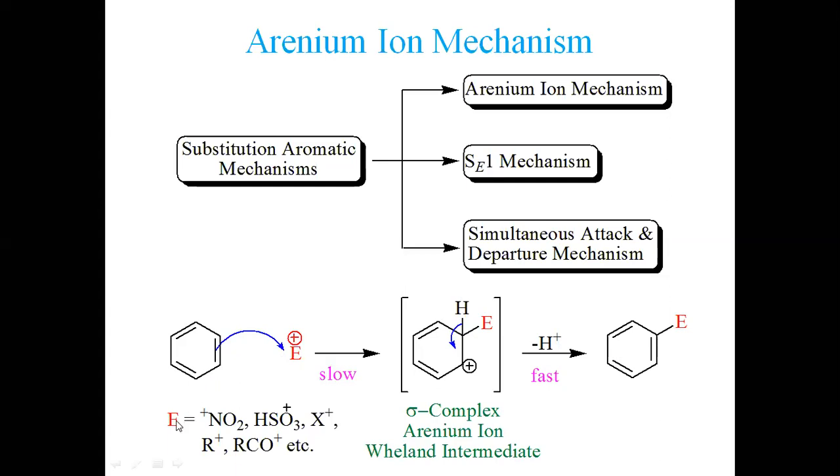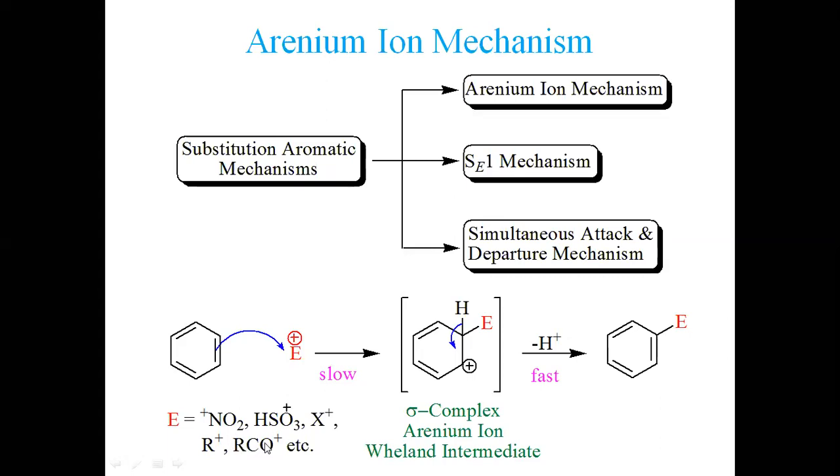Keep in mind that the electrophile here can be NO2 plus, which is called the nitronium ion, and HSO3 plus, which is called the sulfonium ion. It may be X plus, which is called the halonium ion. R plus is an alkyl group, or alkyl electrophile.